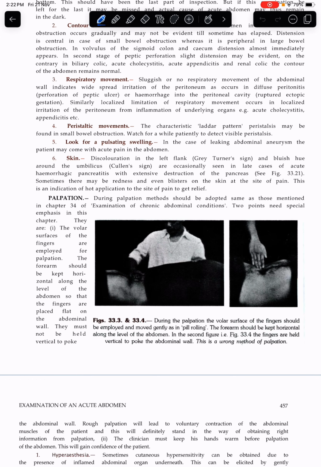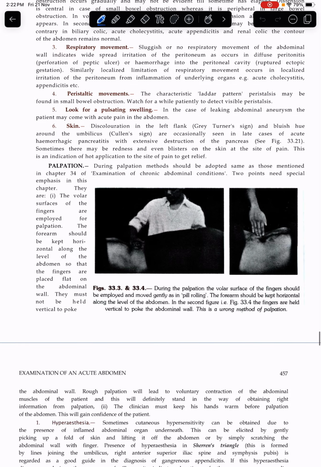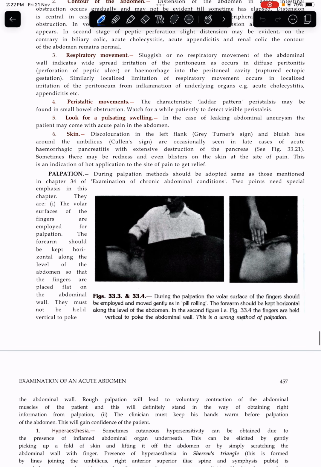फिर आते हैं peristaltic movements में. The characteristic ladder pattern peristalsis may be found in small bowel obstruction. Watch for a while for visible peristalsis. Look for pulsatile swelling in the case of a leaking abdominal aneurysm. The patient may come with acute pain in the abdomen. Skin: discoloration of the left flank, grey Turner sign.